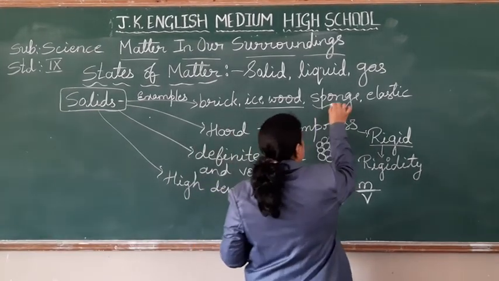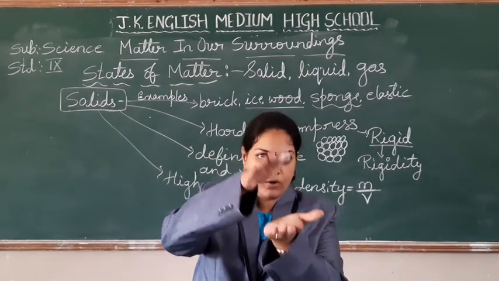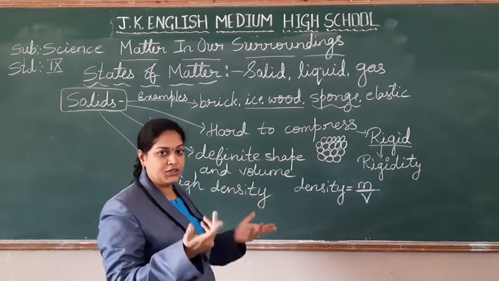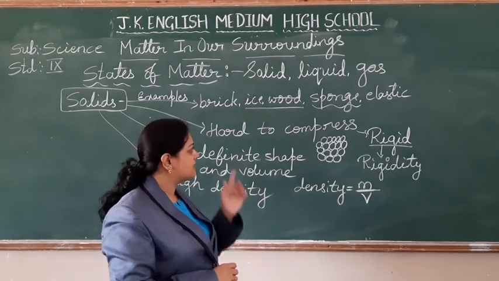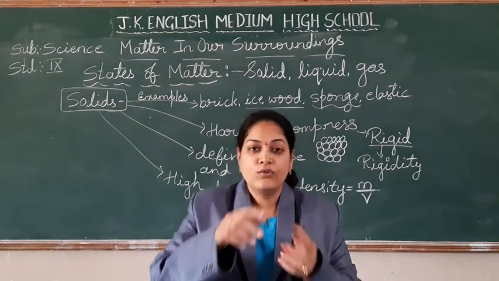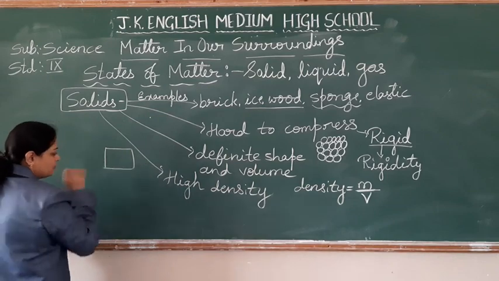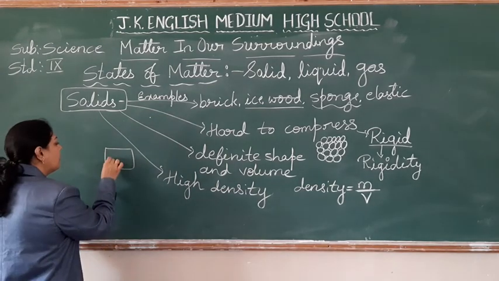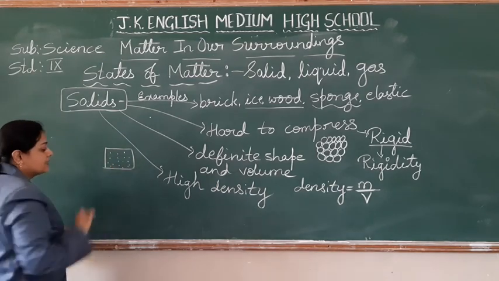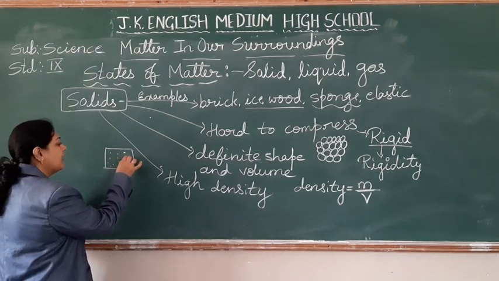Coming to the sponge. You might have seen a sponge. If you press it, what happens? Here we said solids have definite shape, density and so on, then how is a sponge an example for solid? Yes, it is. Why? Because the sponge actually has some pores, and these pores are filled with air.